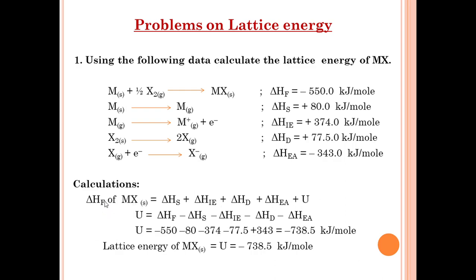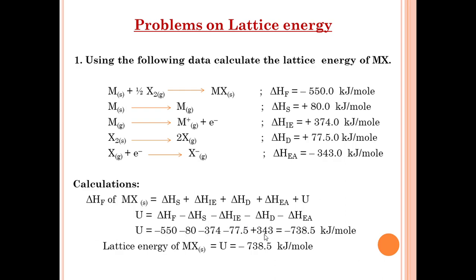So the enthalpy of formation of MX is equal to the enthalpy of sublimation, enthalpy of ionization energy, enthalpy of dissociation, enthalpy of electron affinity and lattice energy. These values are all given. We only have to calculate the lattice energy. Therefore, U is equal to, substituting the given values.